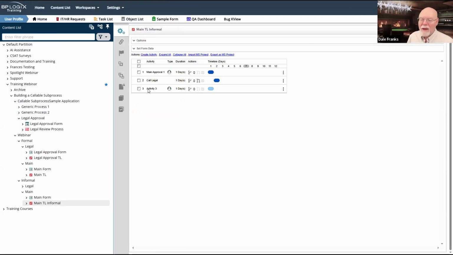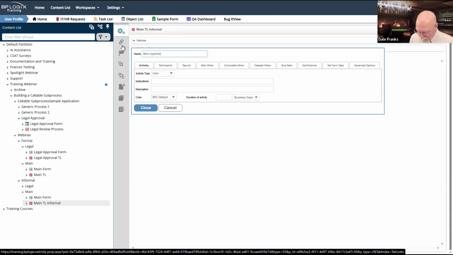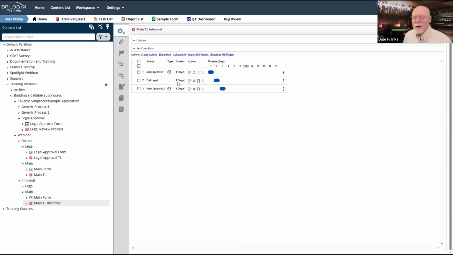And then we will have activity 3. See, there's a reason why you build your sub process first. And we're just going to call this main approval 2. So we're going to have to come back and reconfigure this here. Just notice there is no set form, or there's no form actions custom task here.